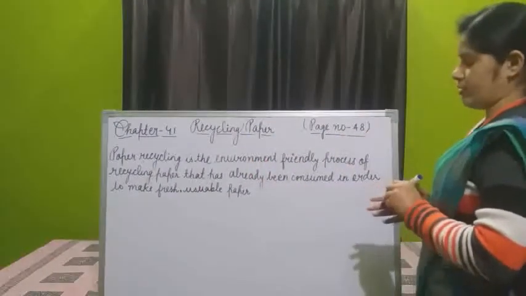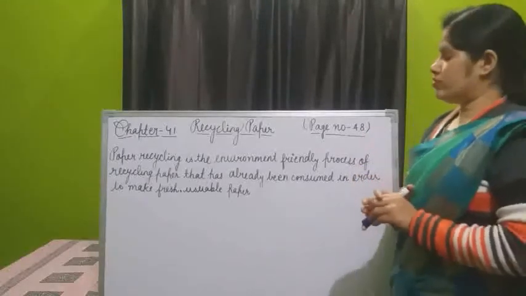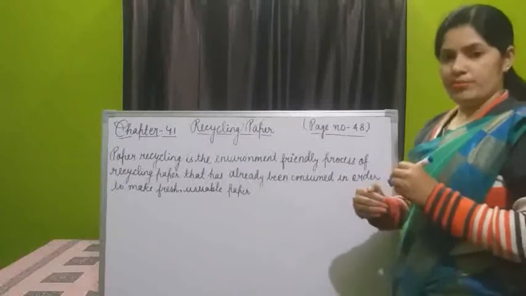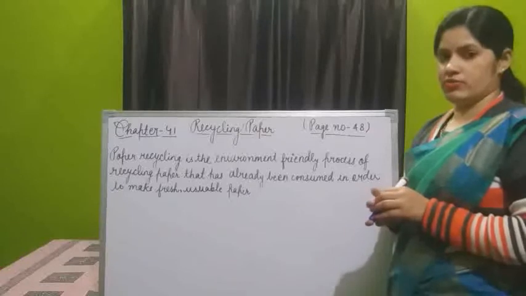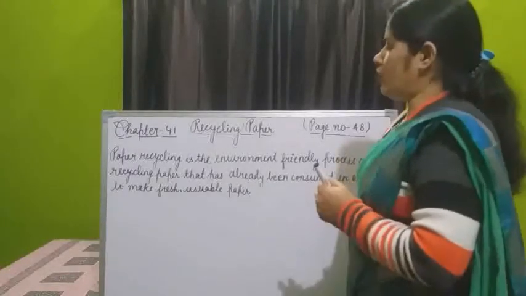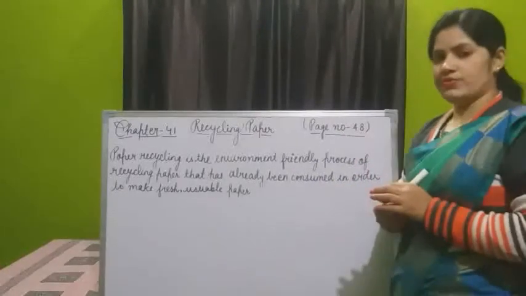Means whatever papers are already used, through the process of recycling they will be made fresh again to be used. Okay, so we will know in this chapter how papers are made and how they are recycled.